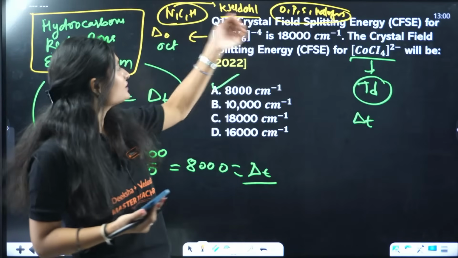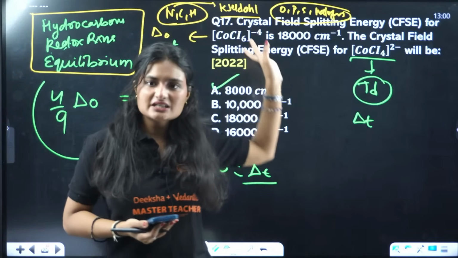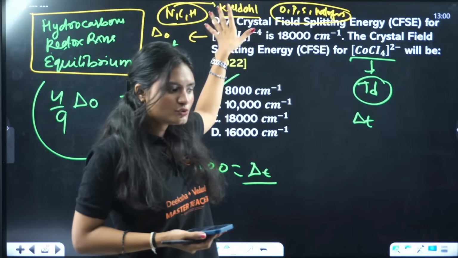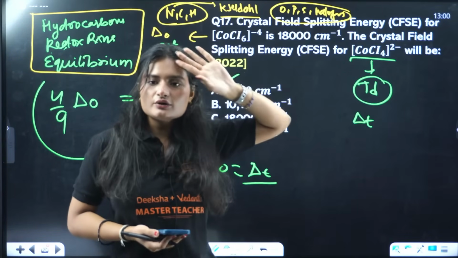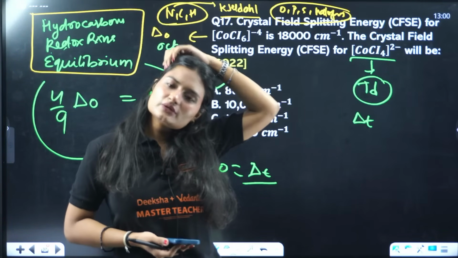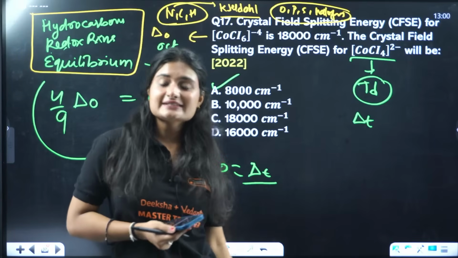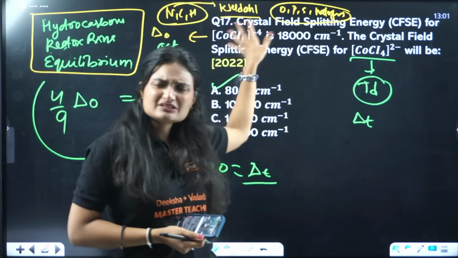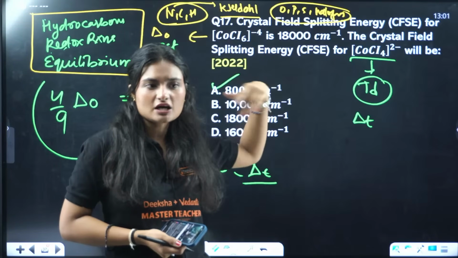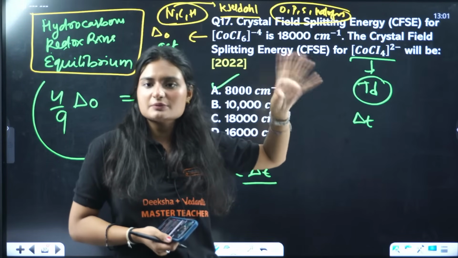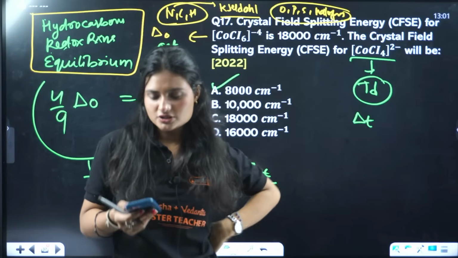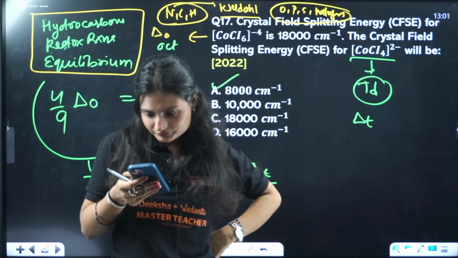So focus on nitrogen, carbon, and hydrogen. Questions I have seen, they come mostly from nitrogen, then carbon and hydrogen questions. The rest were okayish. I know estimation methods are a little difficult, but if you focus on the formulas of these estimation methods, what will be the percentage of nitrogen, percentage of carbon, percentage of hydrogen, that is more important. Okay, straight questions will come.